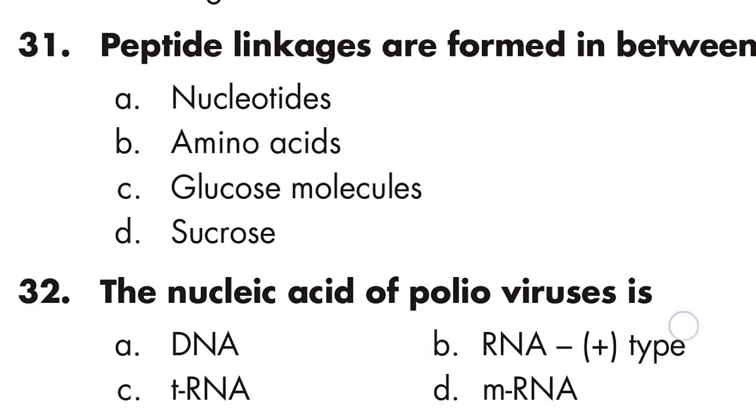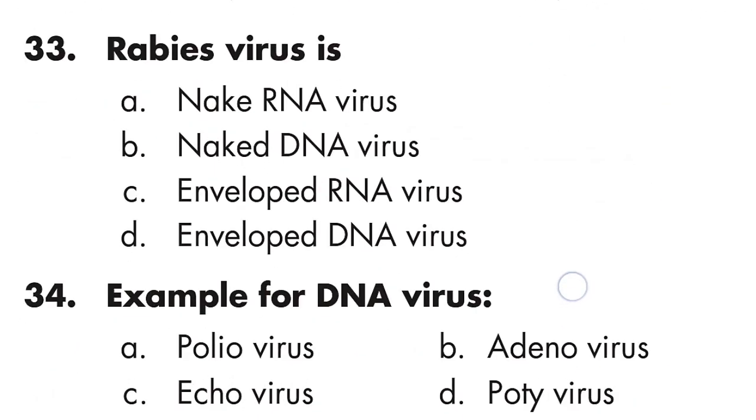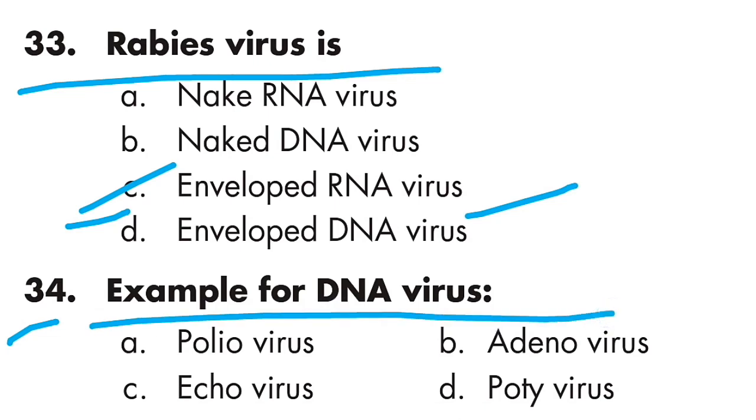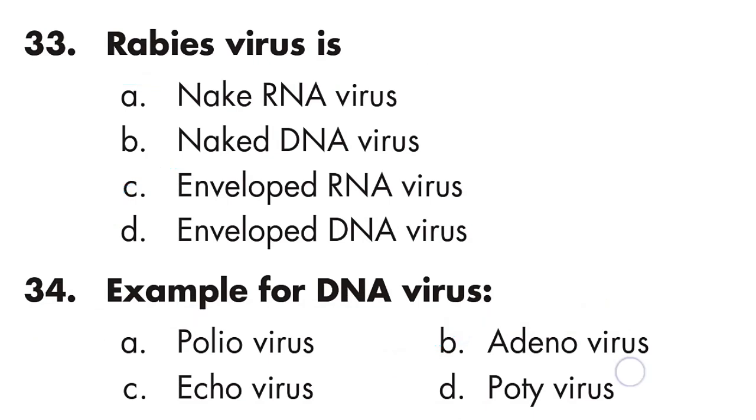Question number 33: Rabies virus is an enveloped RNA virus. Option C is right. Question number 34: Example of DNA virus. An example of a DNA virus is adenovirus.